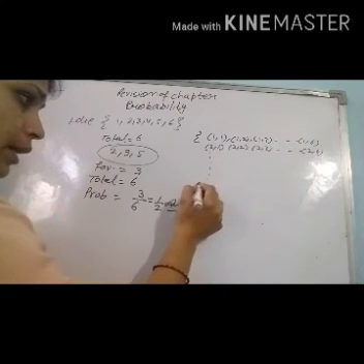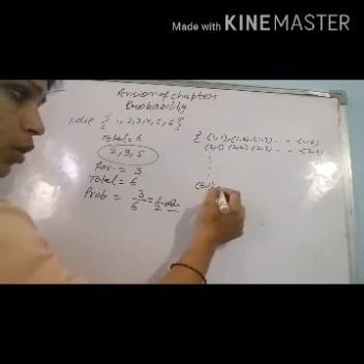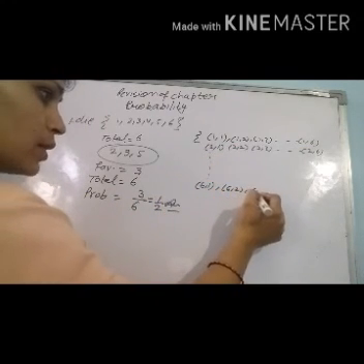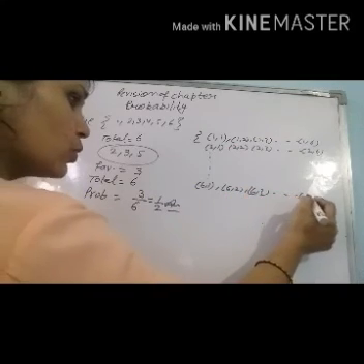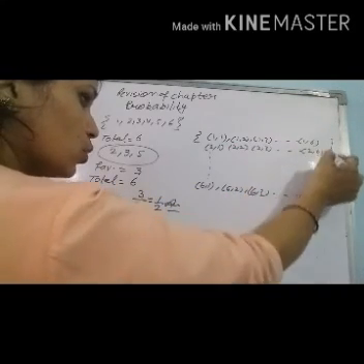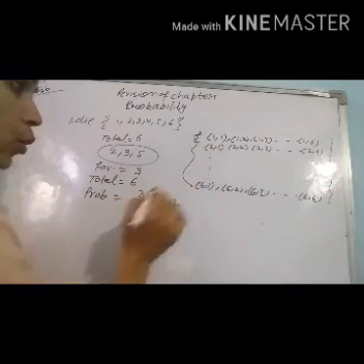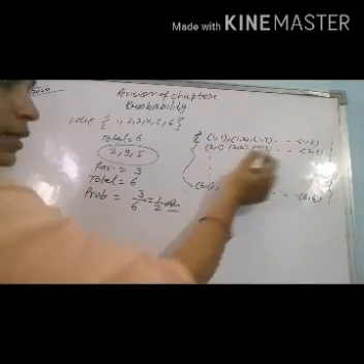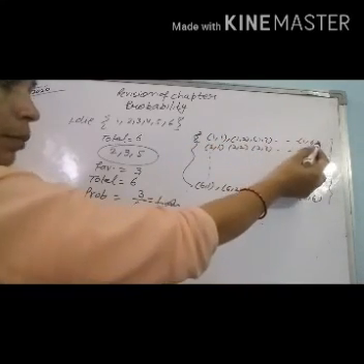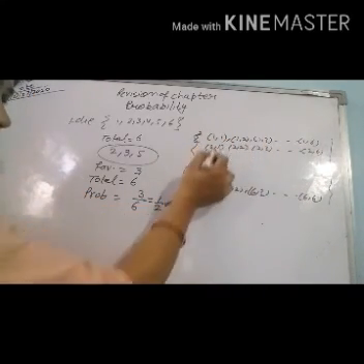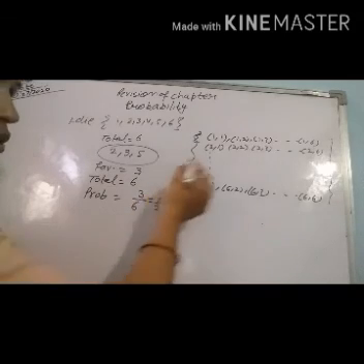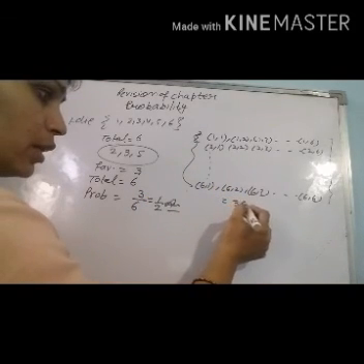And similarly the last is 6 1, 6 2, 6 3 up to 6 6. So how many total cases do we have? 6 numbers in the row and 6 numbers in the column, so 6 into 6 is equal to 36.